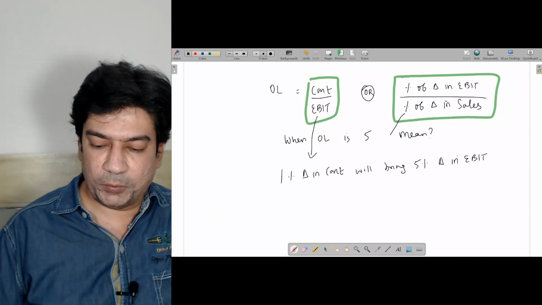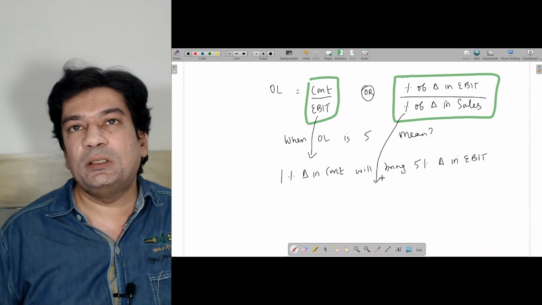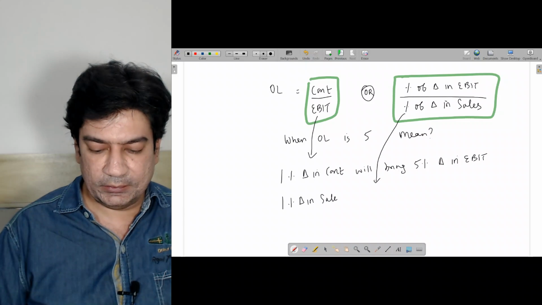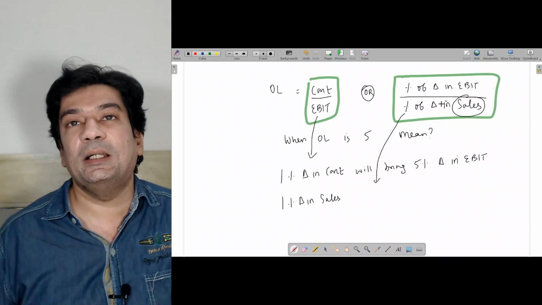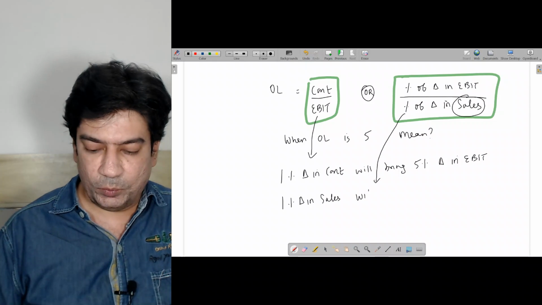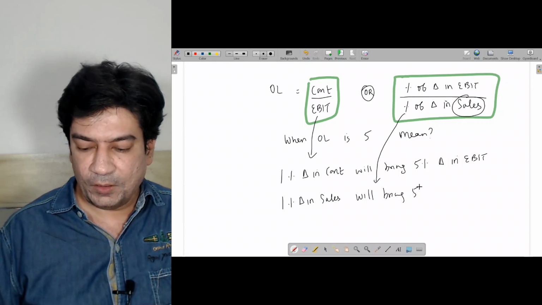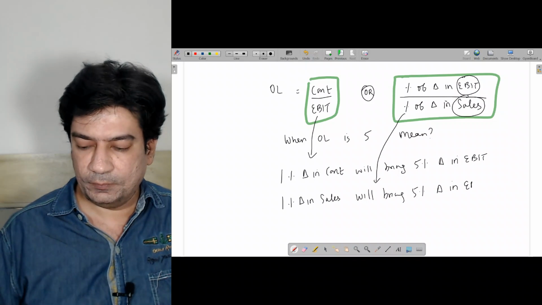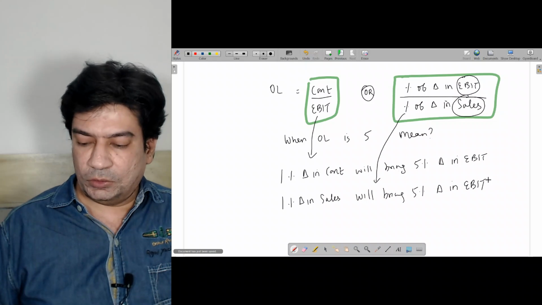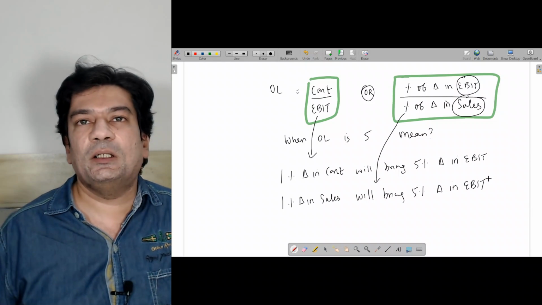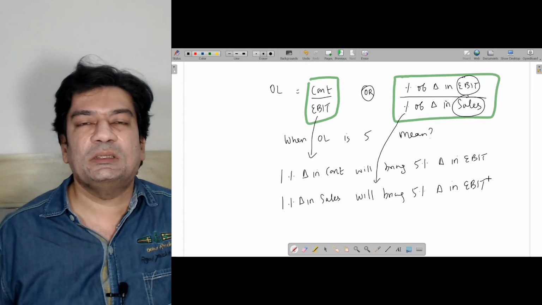From the other point of view, a 1% change in your sales, that is your revenue, will bring a 5% change in your EBIT. This is the interpretation which I will be covering in the later part of the sums.